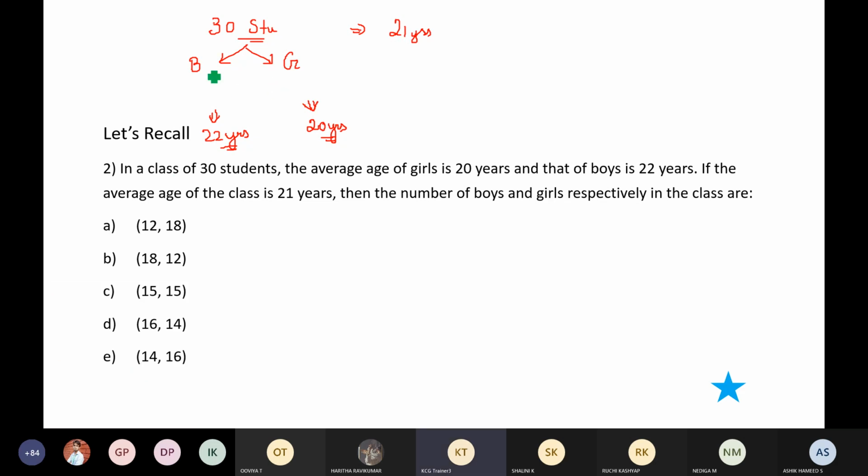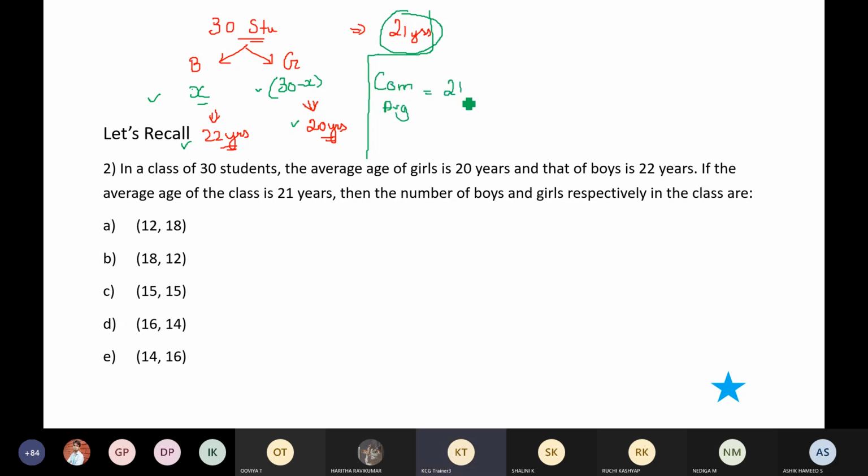So listen carefully. What I'm going to do is assume the number of boys as X. So the number of girls would become 30 minus X. Correct? Because totally there are 30. If boys are gone, the remaining will be girls. Now, this 21 is actually the combined average, right? The combined average is already given. So generally what happens? Number of boys, boys' average, number of girls, girls' average will be given. They will ask us to find the combined average. But now for a change, they are giving it to us like this. So combined average.